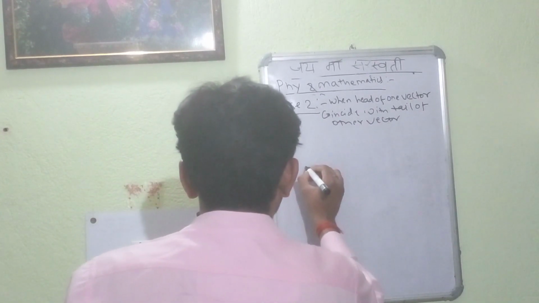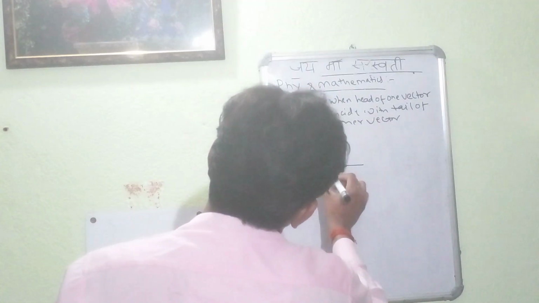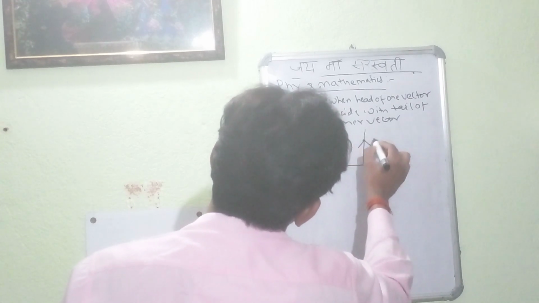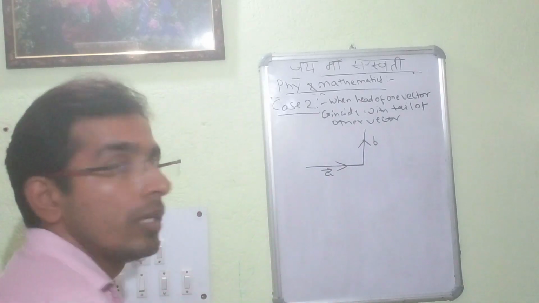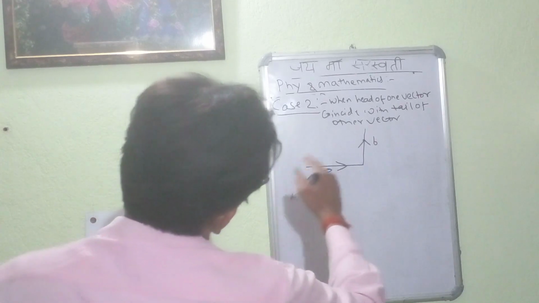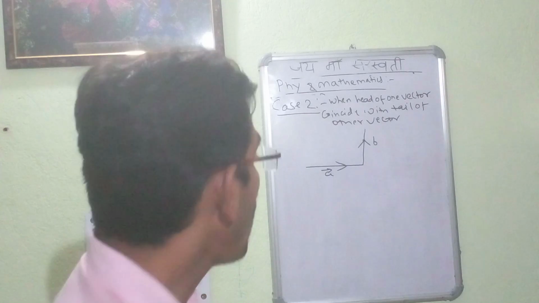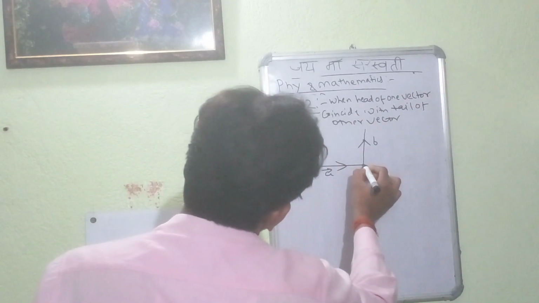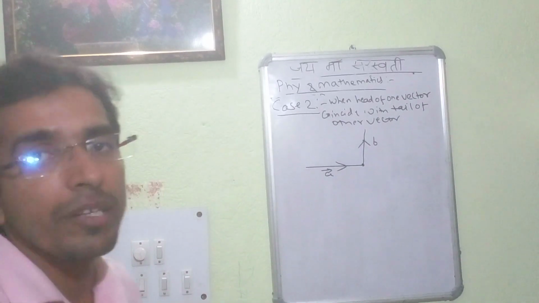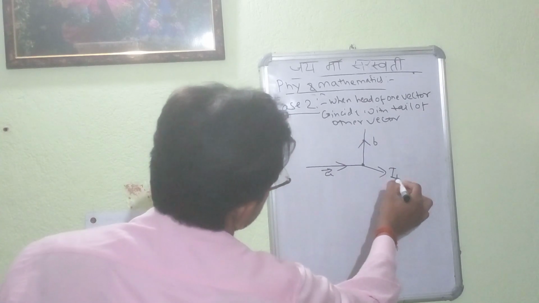Suppose this is vector A, moving in this direction from left to right, and this is vector B, moving in this direction from down to top. This is the point of intersection.